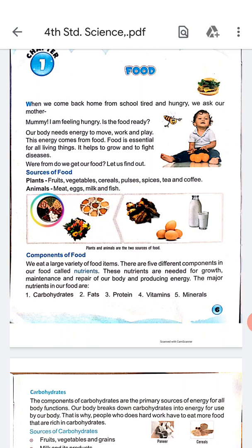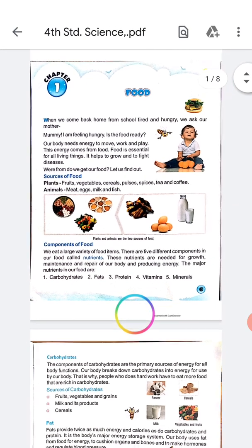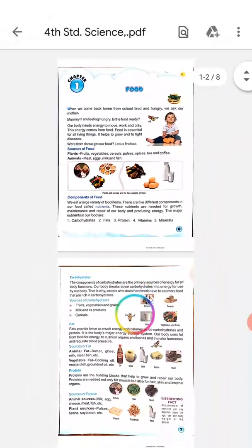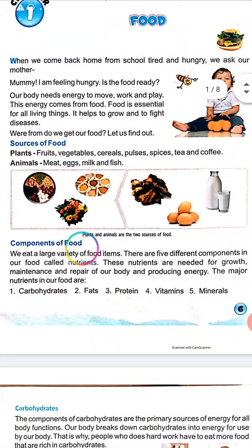See here the picture. Here some pulses, spices and vegetables are there, and here eggs, milk, and here, meat. Okay, plants and animals are two sources of food.